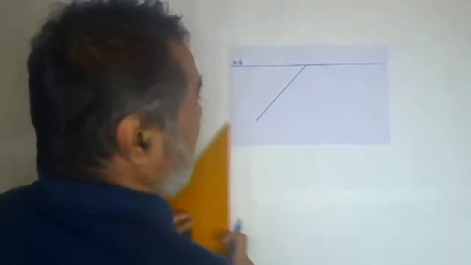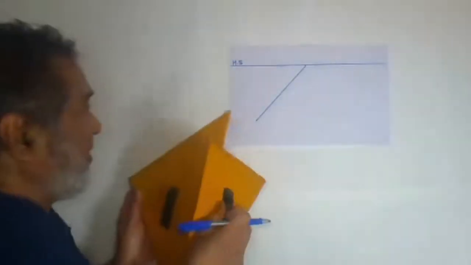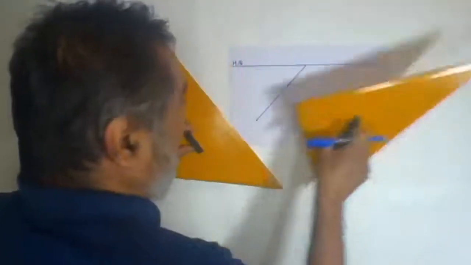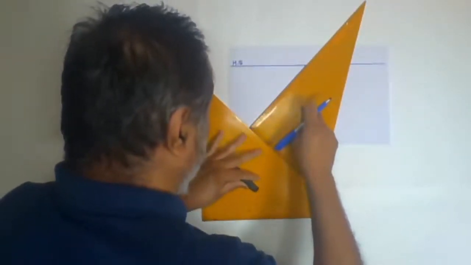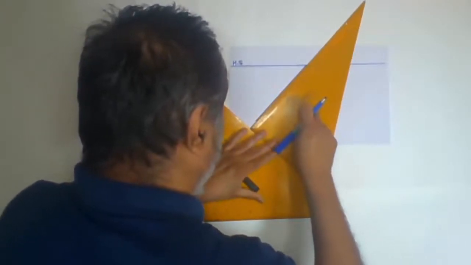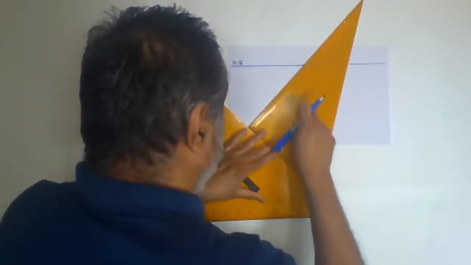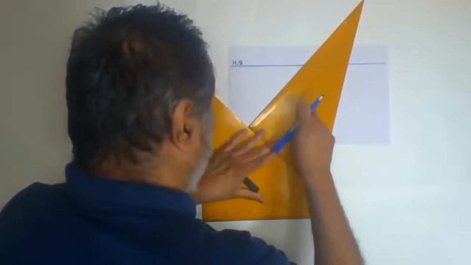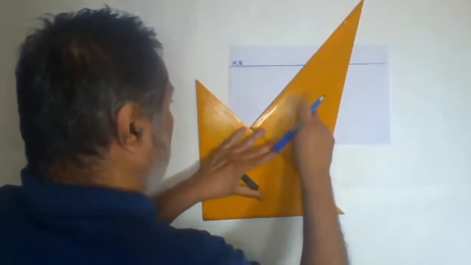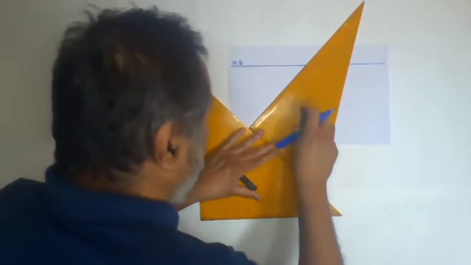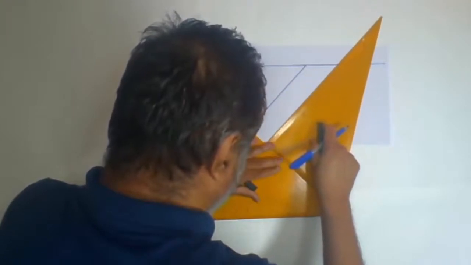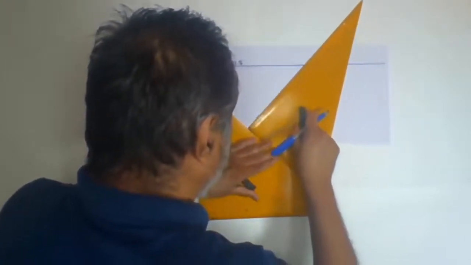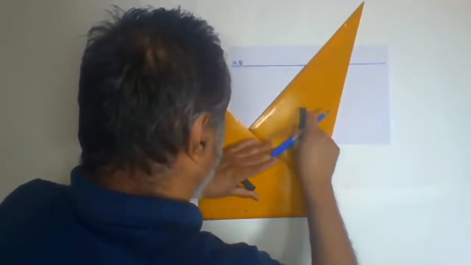Yes, I have drawn one inclined bed. Now we will draw another bed parallel to this one. The longest axis will be made parallel to this side, and for support, slowly you can shift it out properly. Whenever you are going to shift it, see that one arm of this protractor should be parallel to the line which we have drawn. Now I'm slowly going to shift it. Yes, slightly shifted. Both should be held perfectly firm.